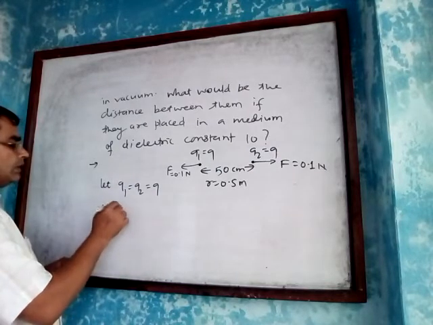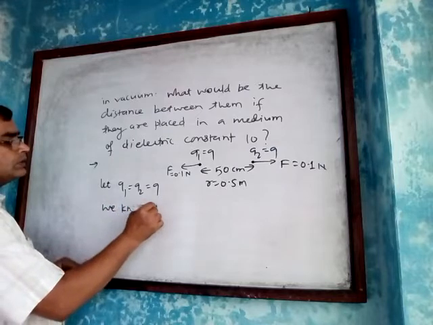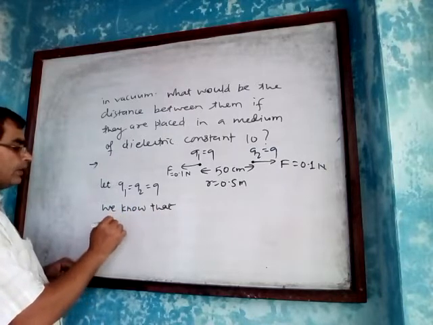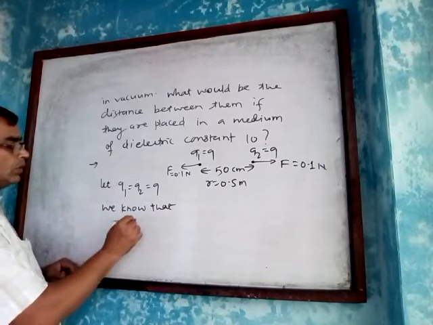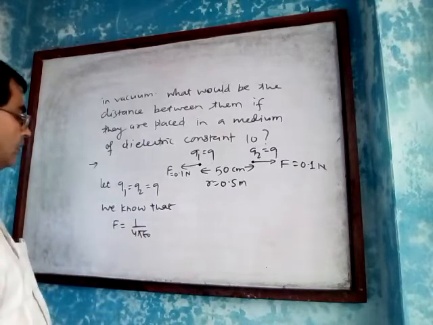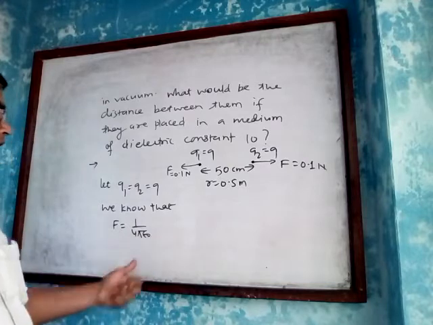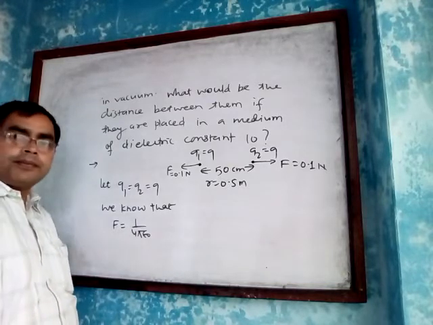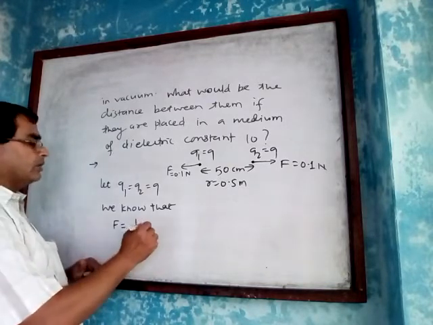We know that F equals 1 by 4 pi epsilon naught Q1 into Q2 upon R square, because the charges have been placed in vacuum.